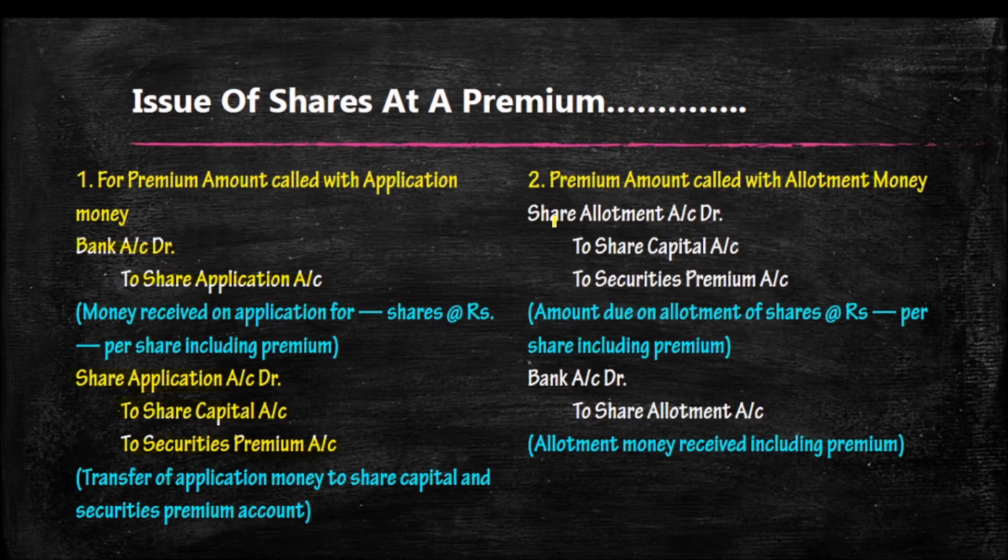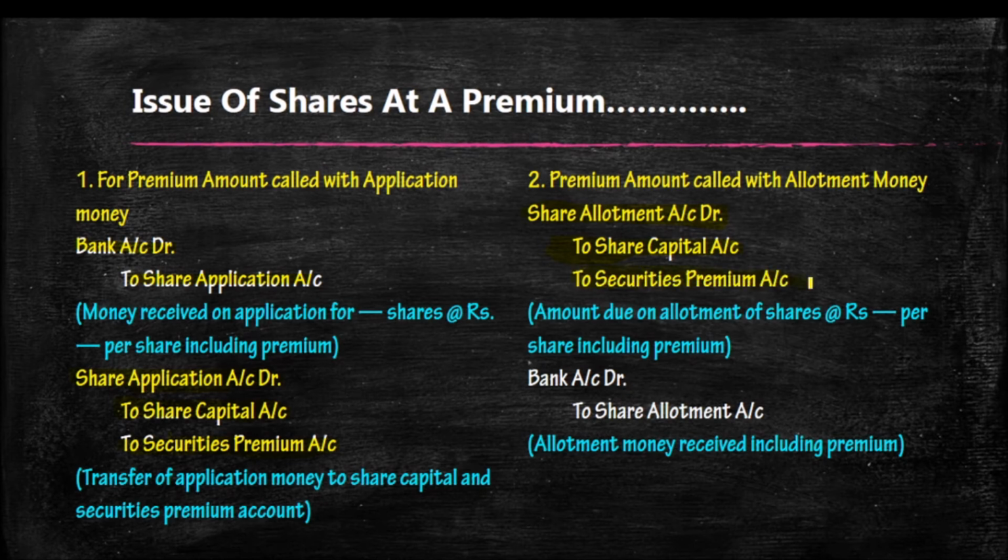And likewise, if the premium is collected at the time of allotment along with the allotment amount, the entry will be share allotment account debit to share capital, to securities premium account.